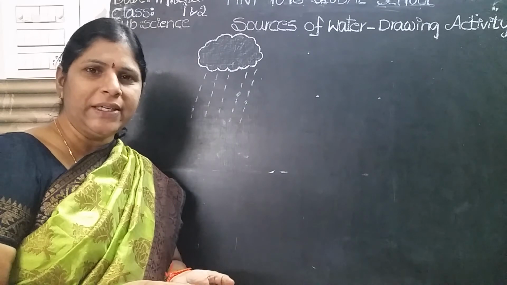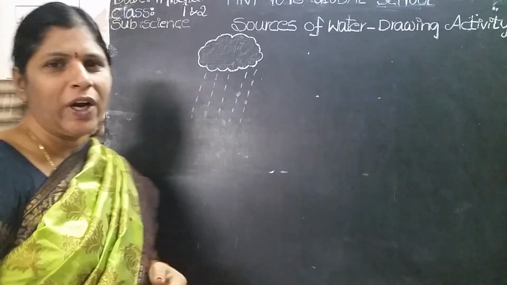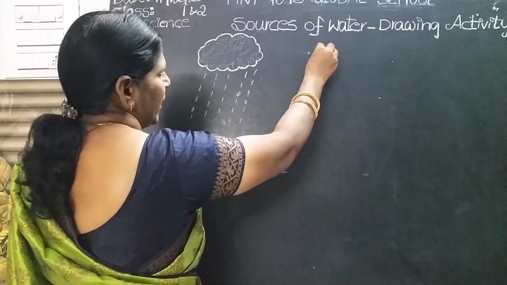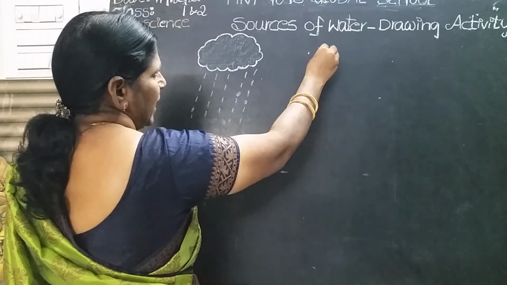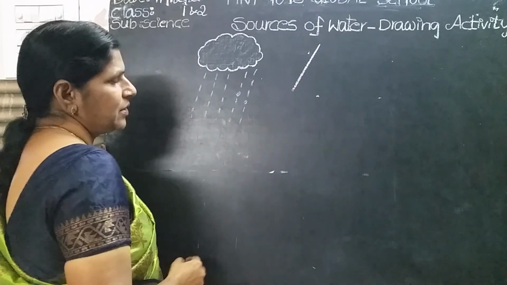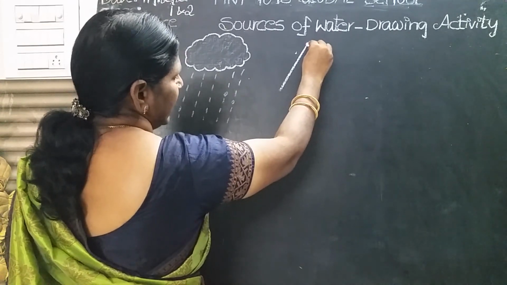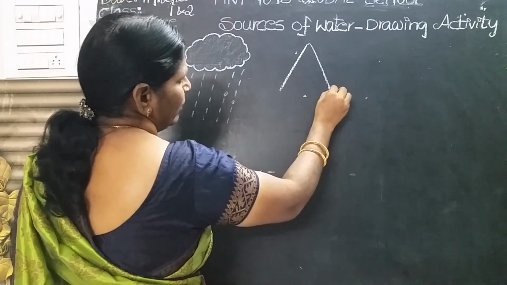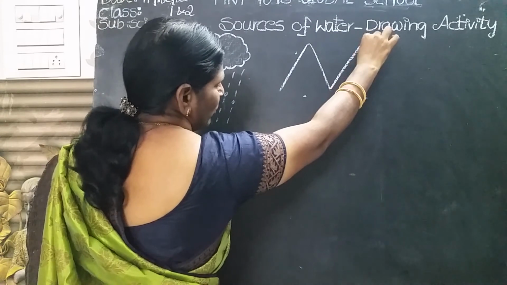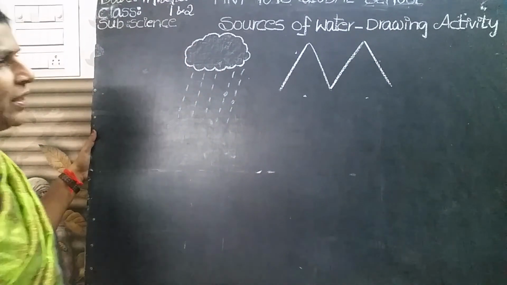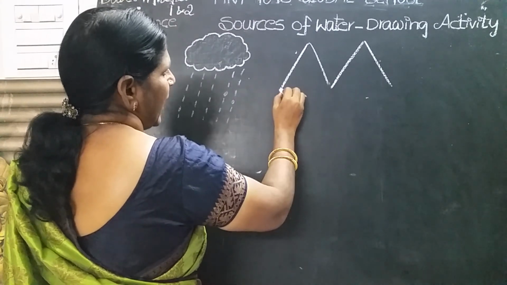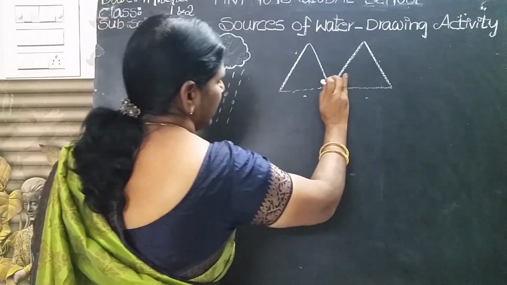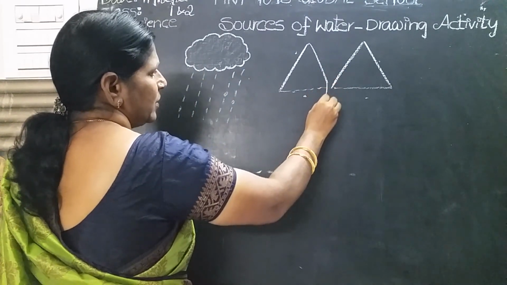Okay, now you have to draw hills. How to draw the hills? You already know how to draw a triangle shape. Draw two triangle shapes. Come on, take one. Draw one slanting line like this, and one more slanting line like this. Yes, you know well how to draw the triangle. And one more slanting line like this and one more like that. Okay, and see, add these two lines like this.